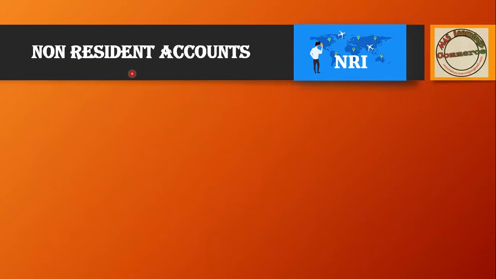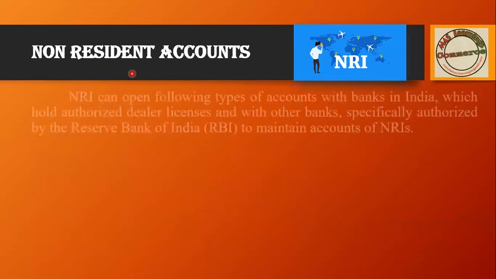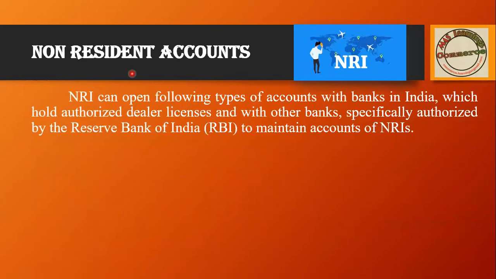There are several points through which we identify whether a citizen is resident and ordinary, resident but not ordinary, or non-resident. If you refer to Section 6 of the Income Tax Act 1961, you will get a detailed understanding of who is an NRI.